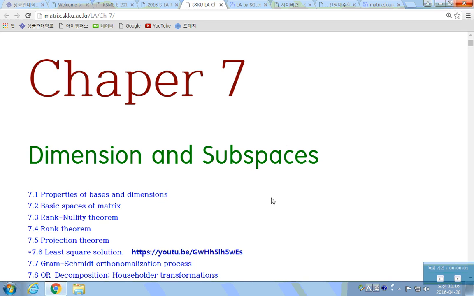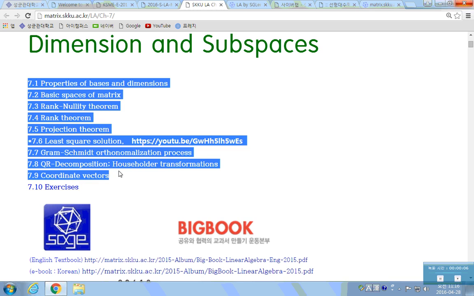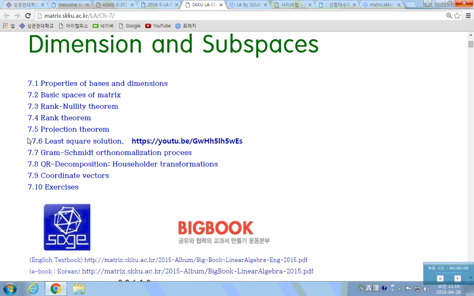Dimensions and subspaces. First, we will cover these 9 sections, except the ones which have a star mark, in 2 weeks.